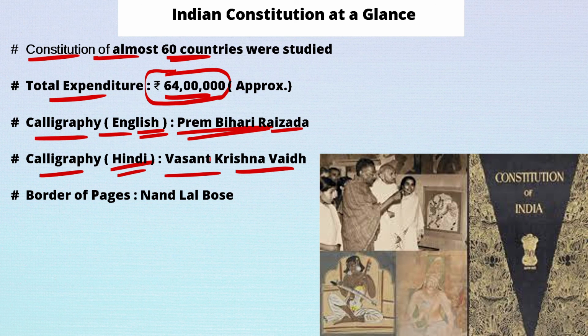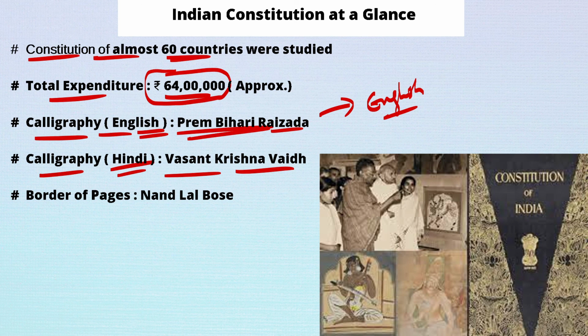The Constitution was originally written in English, but the framing of the Constitution was not done by a single person.